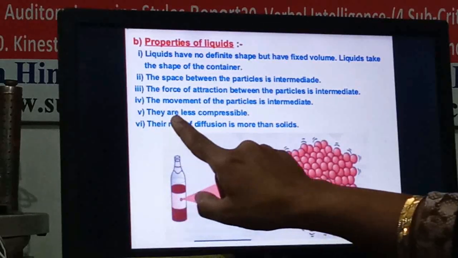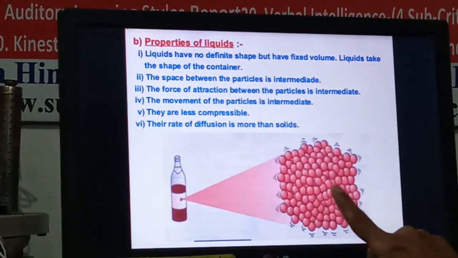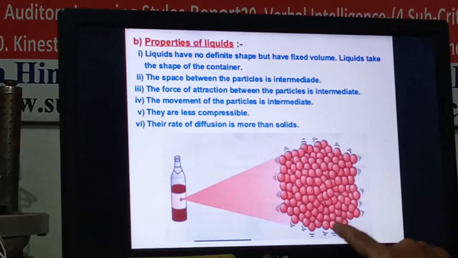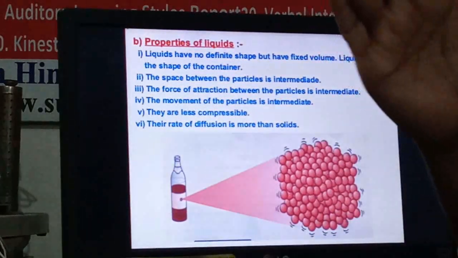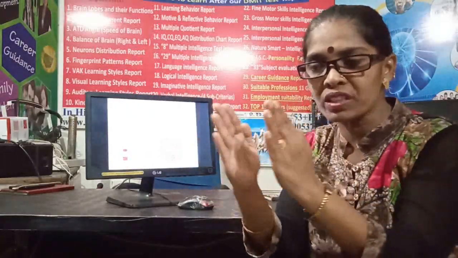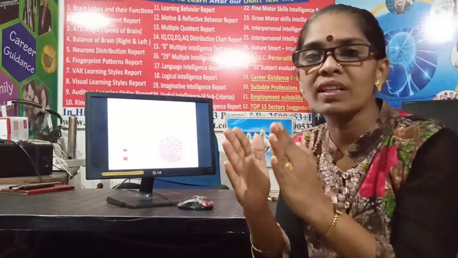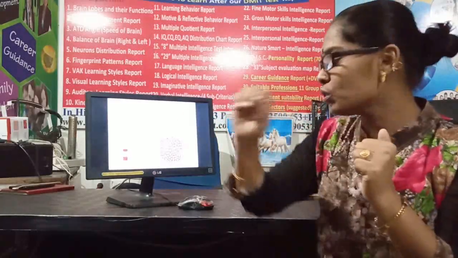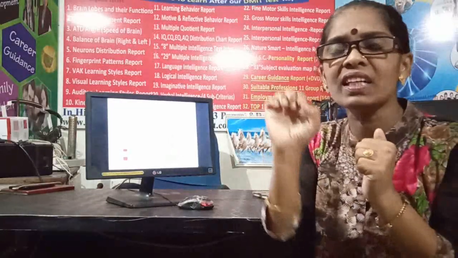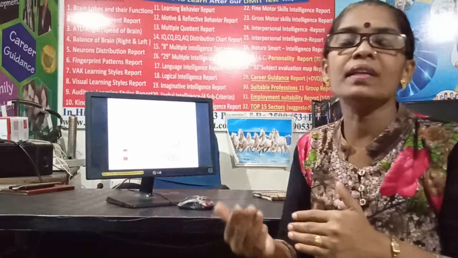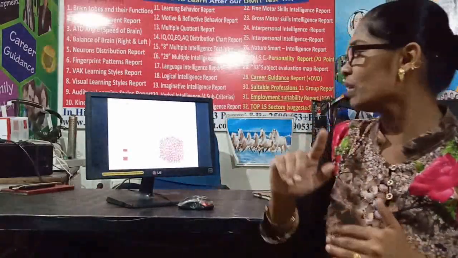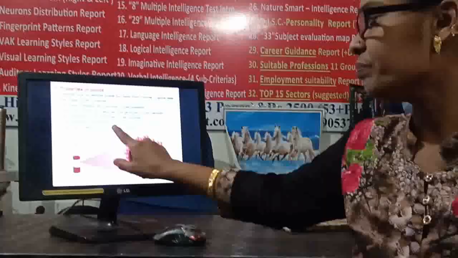The next point is that they are less compressible, meaning they compress. As there is space between the molecules, if we apply force on this, they will become closer to each other. As we apply more and more force on them, the molecules will come close to each other, and that is what is called compression. Solids compress very little, negligibly, but liquids compress more than solids, but less than gases. That's why it is less compressible.